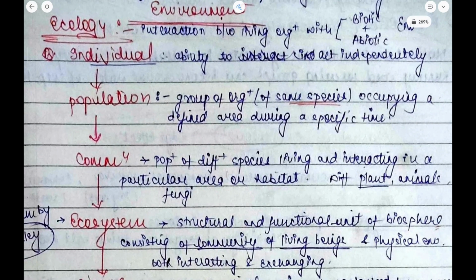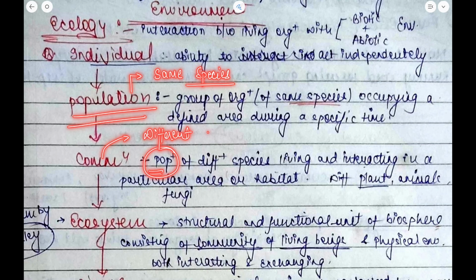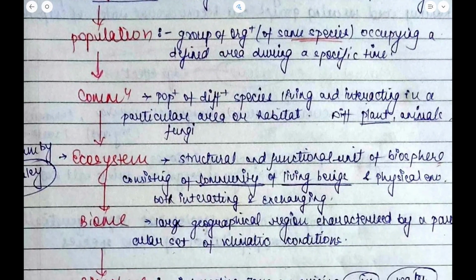Now, the important thing to know here is the difference between population and community. Population, on one hand, refers to the group of organisms of the same species, whereas on the other hand, community constitutes the group of populations of different species. Okay, population has a single species and community has different species. Now this is the major difference between population and community. Community is the population of different species living and interacting in a particular area or habitat. It constitutes different plants, animals, fungi, etc.